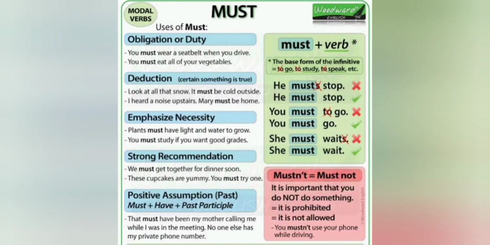Our next modal verb is must. We use must to indicate that something is compulsory, obligatory, mandatory. I told you in should also that if the policeman says you must wear a helmet, that means it is compulsory. Like in school, you must wear the uniform. You can't come in formal clothes. That is a compulsory thing. It is always stronger than have to or should. Must is a stronger thing.